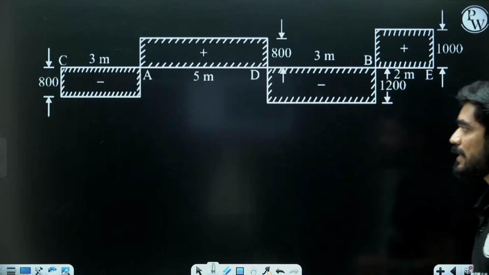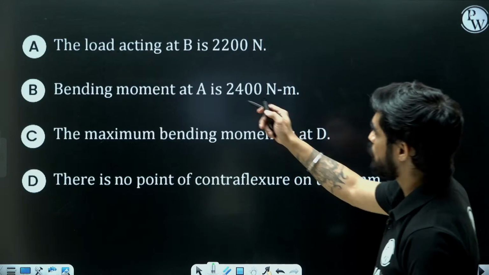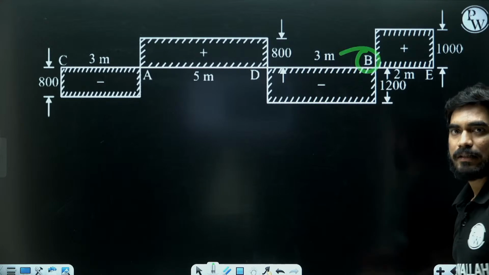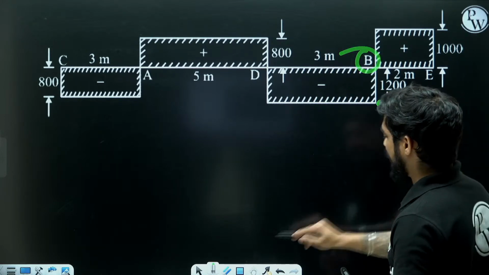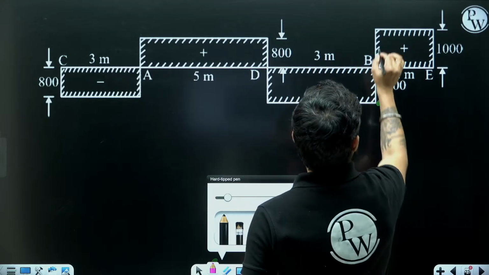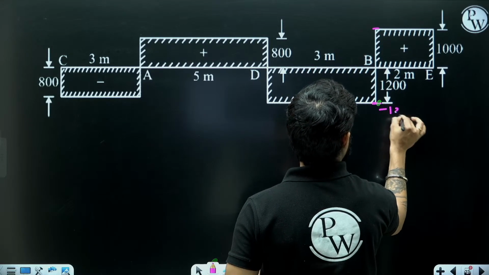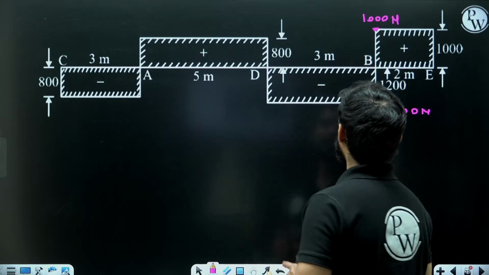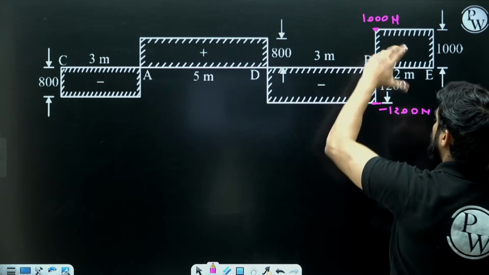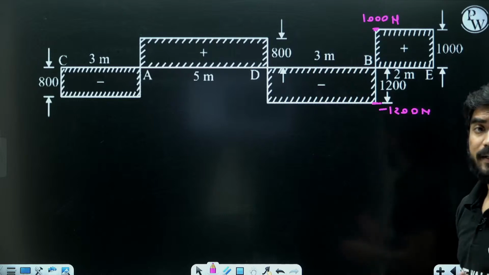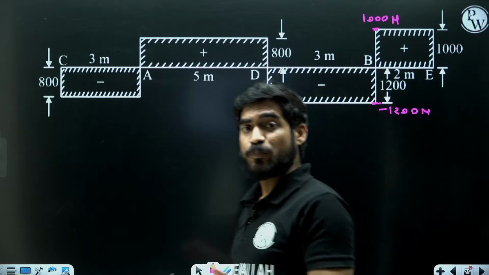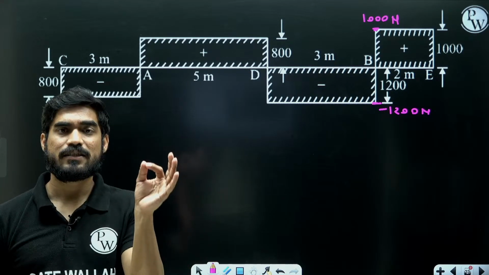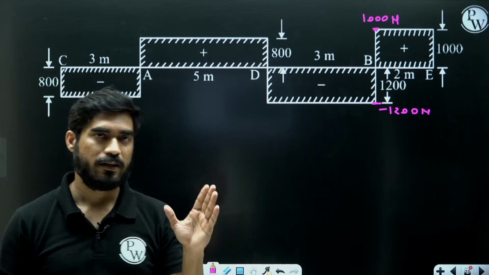So first statement, let's check whether it is correct or not. The first statement is load acting at B is 2200 Newton. So point B is here. Now, the shear force at point B is changing from minus 1200 Newton to 1000 Newton. So how much it is changing? It is changing from minus 1200 to 1000. So total change is 2200 Newton. So the force at point B will be 2200 Newton, right? And at any point, the change in shear force is going to be the load, right?